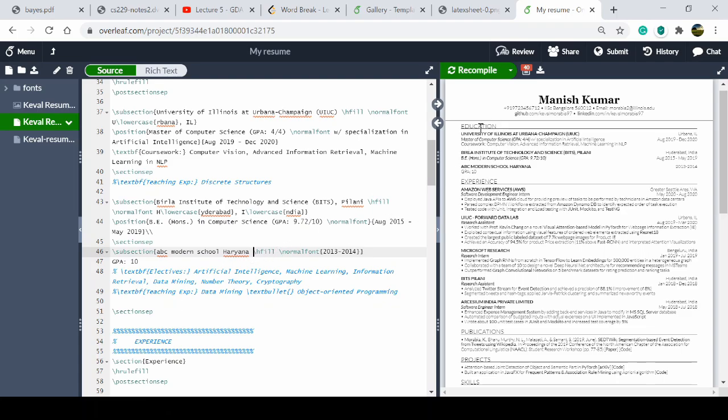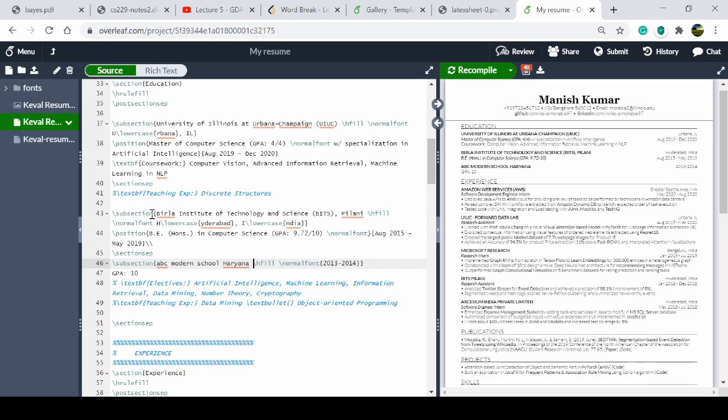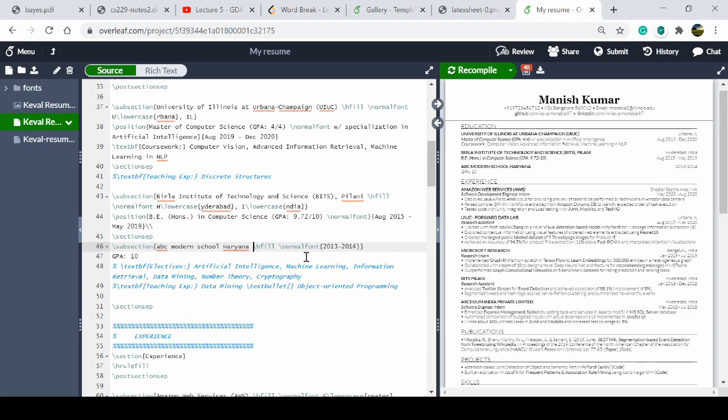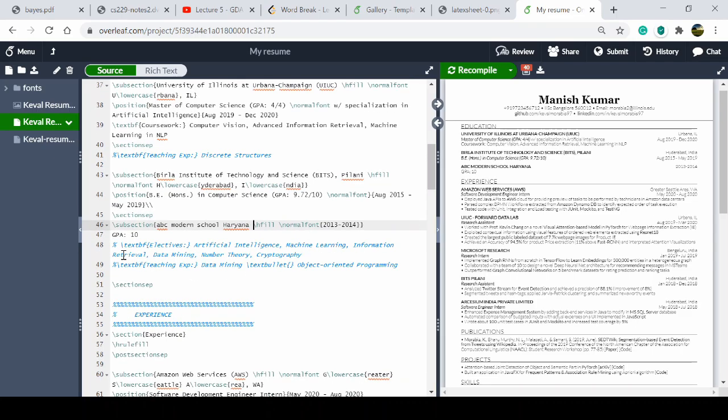So I will give a little bit of detail about the keywords, like section separate. It will separate the sections. Slash subsection: education is a section, and the university details, first Birla Institute, second ABC, these are subsections. So we will start with slash subsection, and we will write things in curly braces.